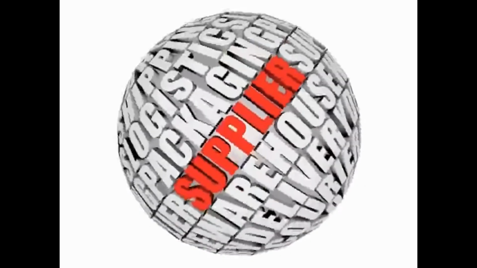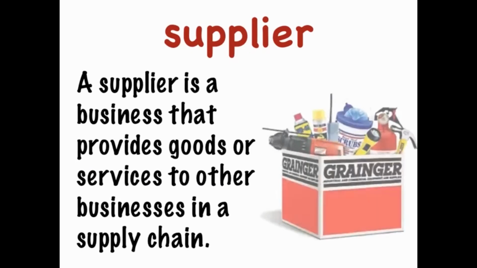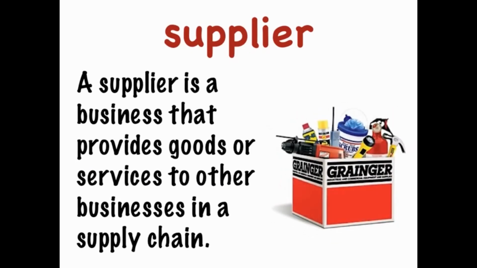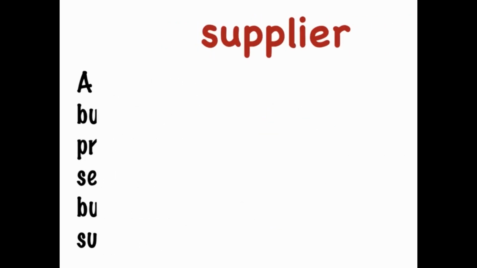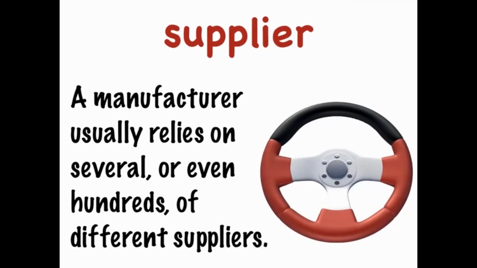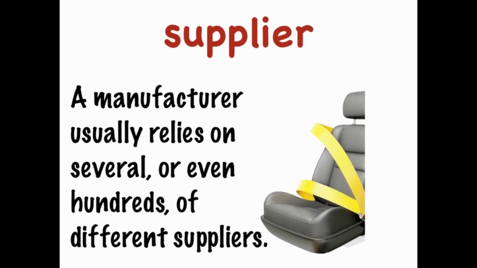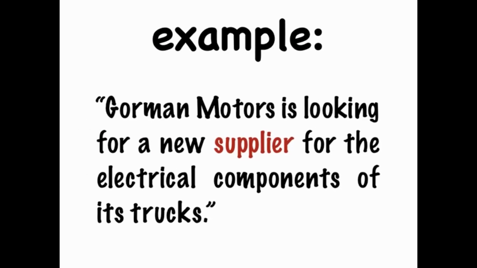Supplier. A supplier is a business that provides goods or services to other businesses in a supply chain. A manufacturer usually relies on several or even hundreds of different suppliers. Gorman Motors is looking for a new supplier for the electrical components of its trucks.